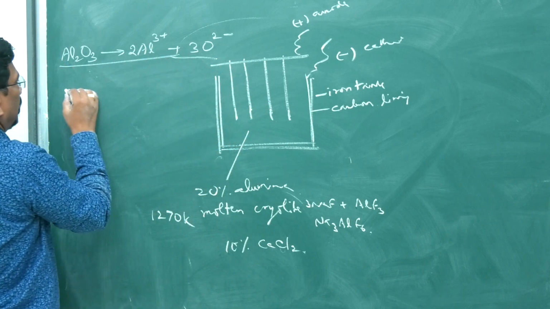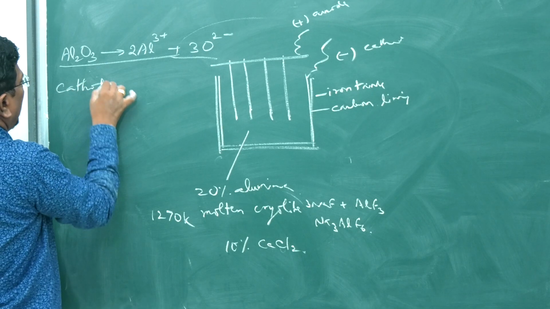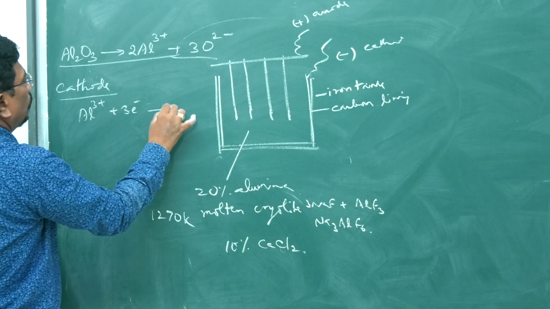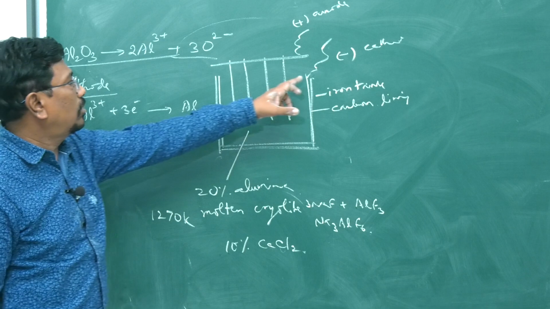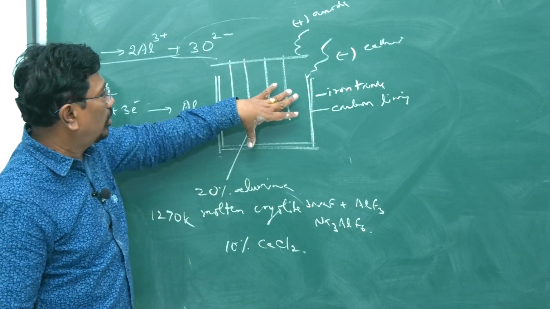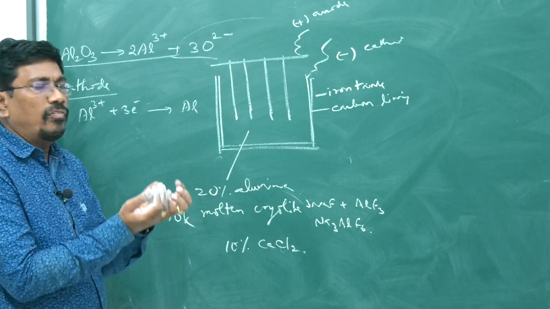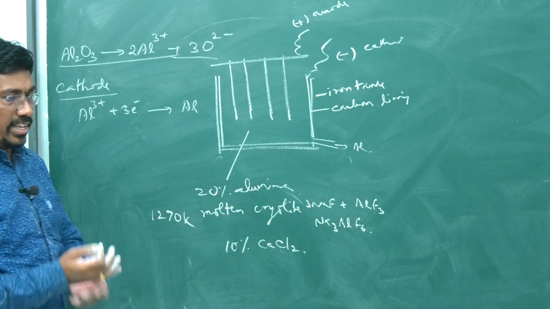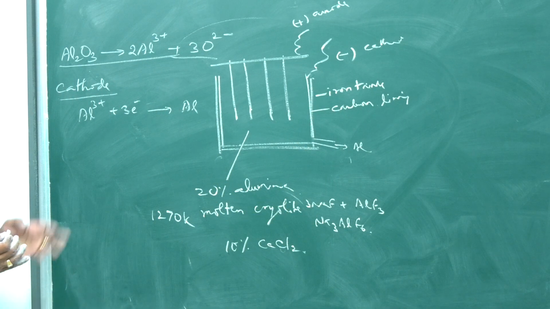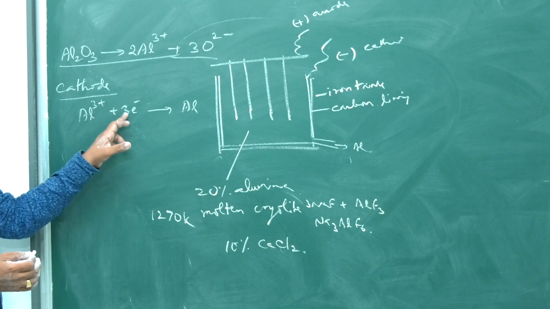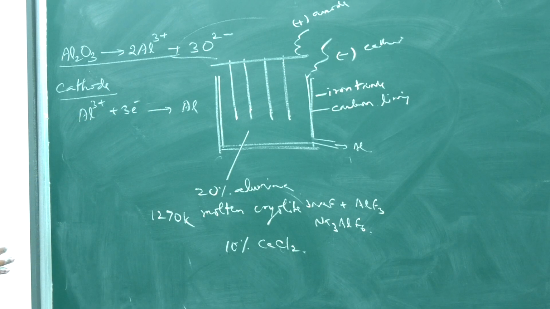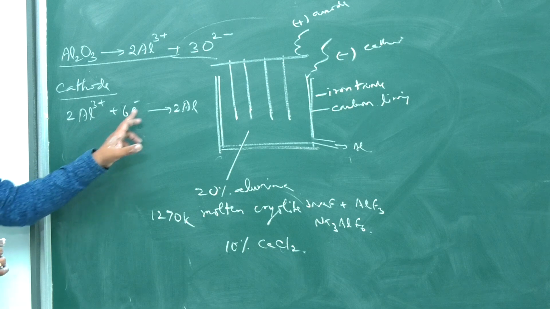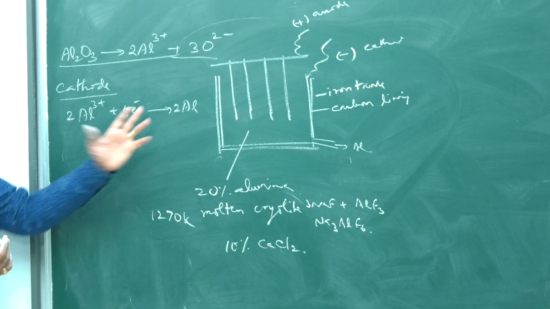And aluminum ions move towards the cathode. So at the cathode, what is happening? Aluminum ions gain electrons to become aluminum atoms. Aluminum moves towards the cathode, as molten metal, in the form of liquid. It may be collected from the bottom. Molten aluminum can be collected here. Since 2Al3+, I can write 6e- giving 2Al. Nothing wrong in writing 2, 6 and 2 or 1, 3 and 1. Both are the same.